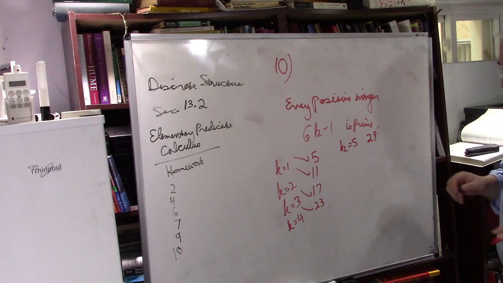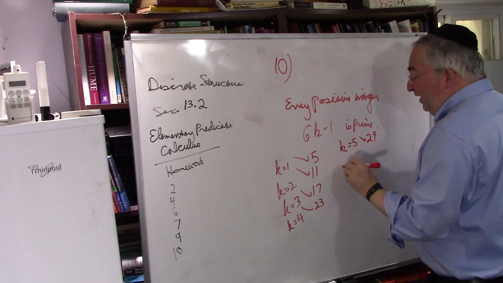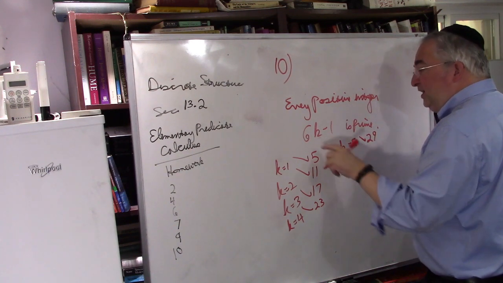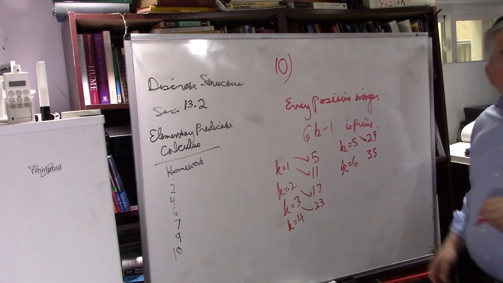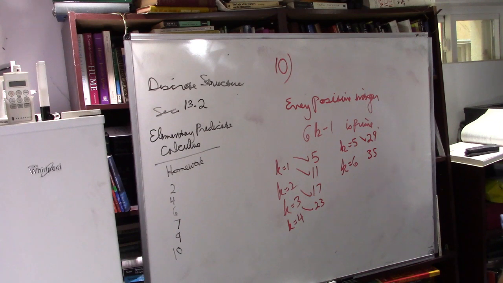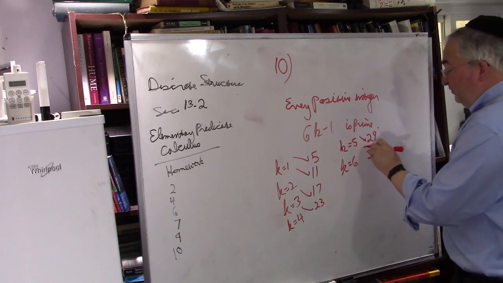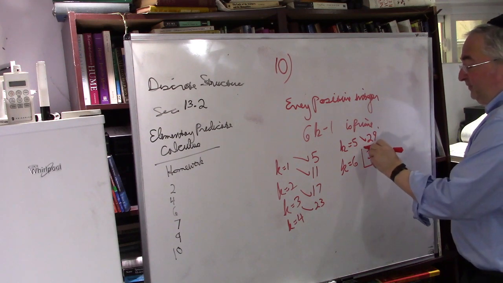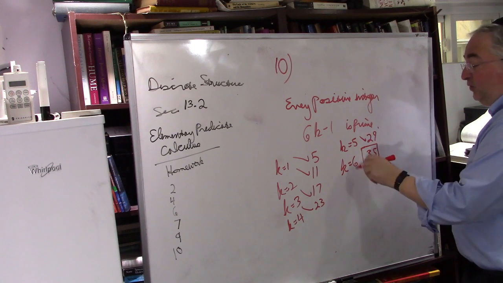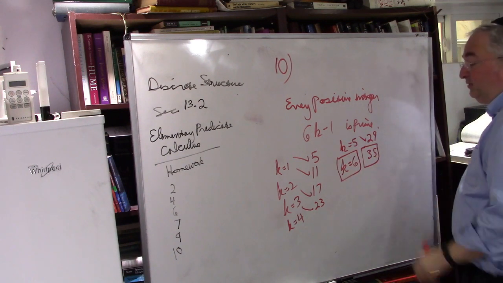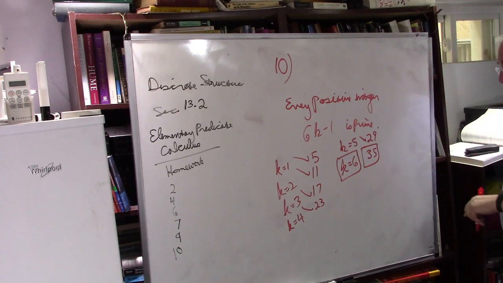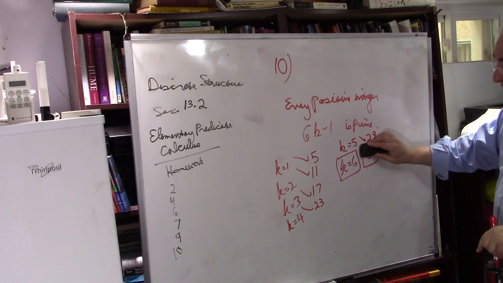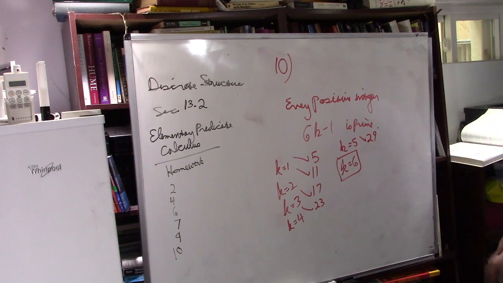Yes. I think it is. Okay. k is equal to 6. 6 times 6 is 36. Minus 1 is 35. 35 is prime or no? 35 is 7 times 5. Okay, so that's the counterexample. k is equal to 6 is the counterexample because it's not prime. This is a very big counterexample. I would have thought we would have found it earlier.